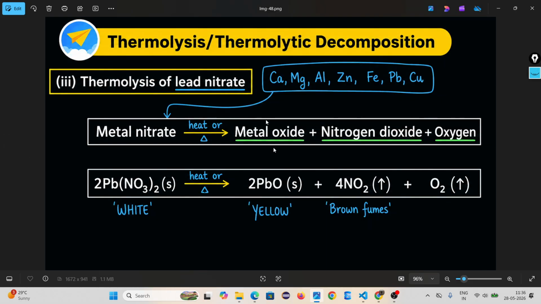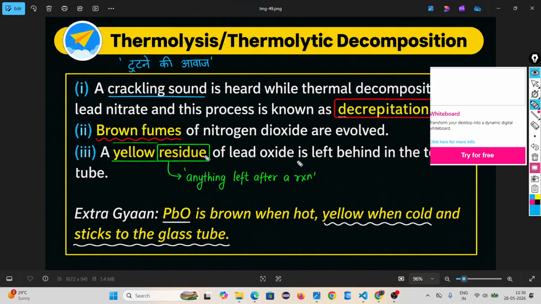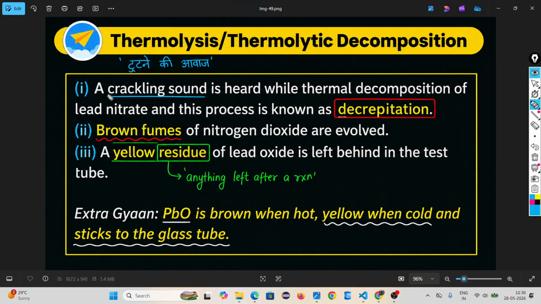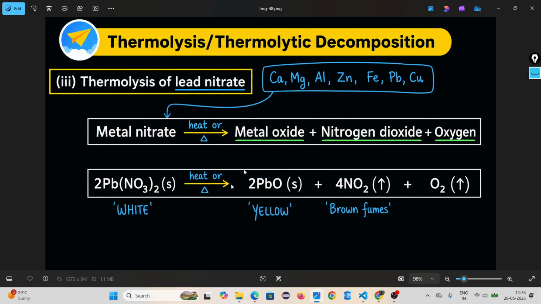During this reaction, you observe something. What do you observe? Number one, a cracking sound is heard during thermal decomposition of lead nitrate, and this process is known as decrepitation.